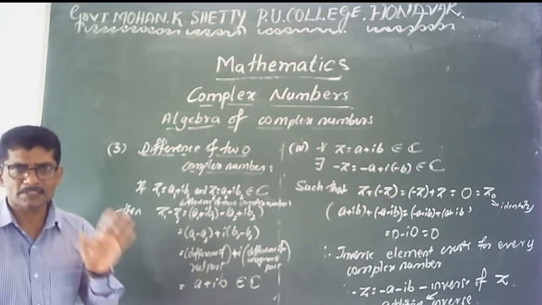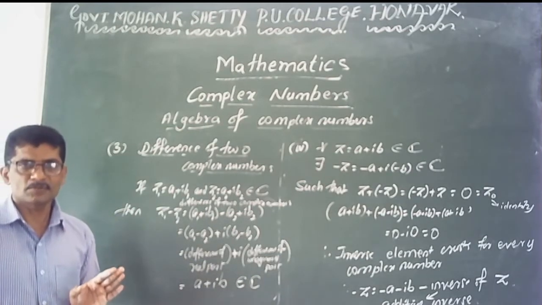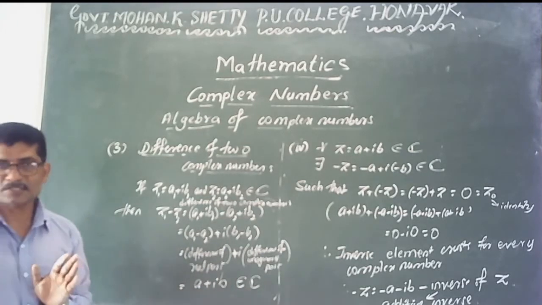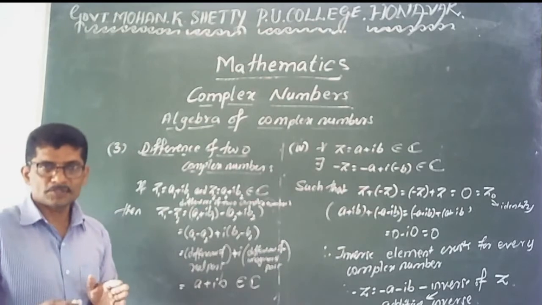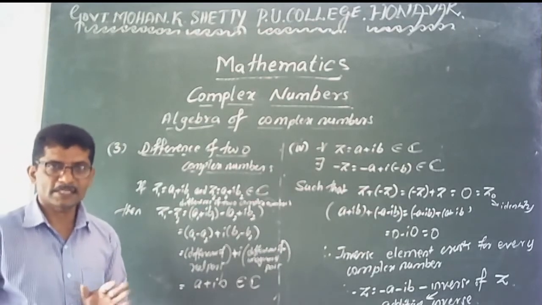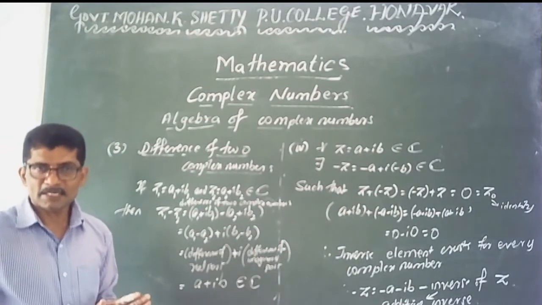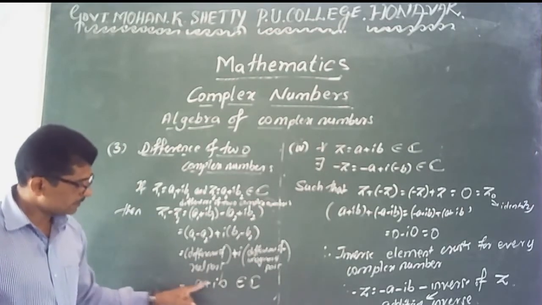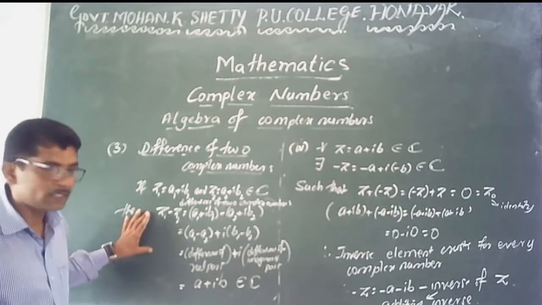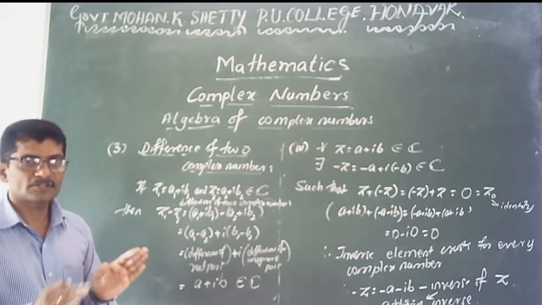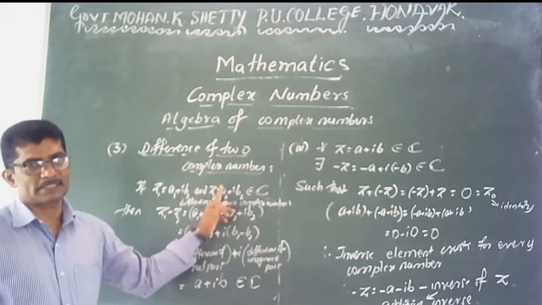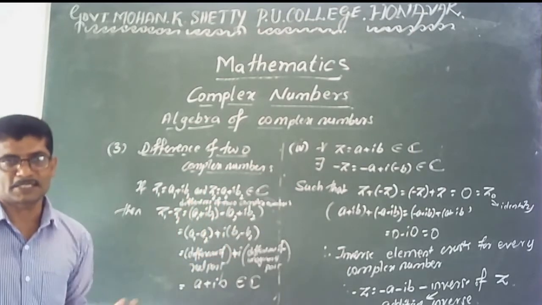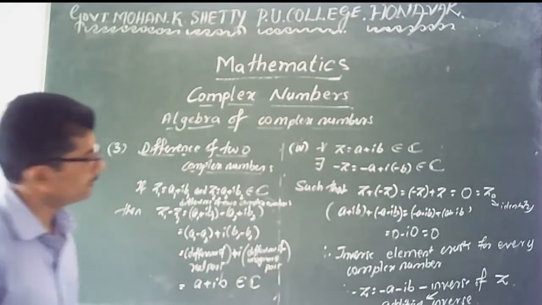Commutative property does not exist. Z1 minus Z2 is not equal to Z2 minus Z1. Associative property does not exist. Identity element does not exist. And similarly inverse element does not exist. That one is the rule. Only find the subtraction or difference of two complex numbers: the difference of the real part plus I into difference of the imaginary parts. That one is the third algebra.